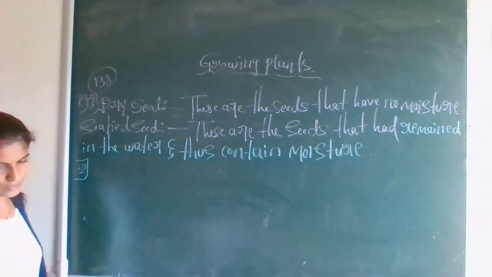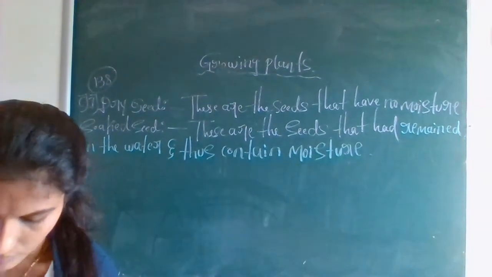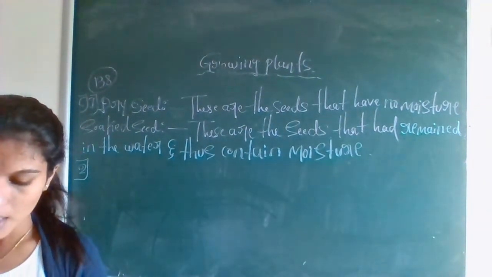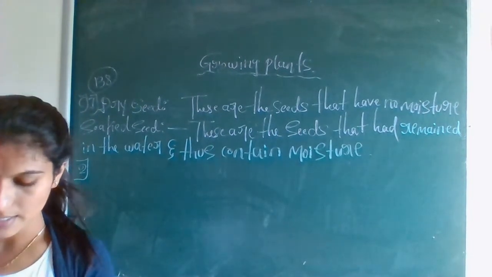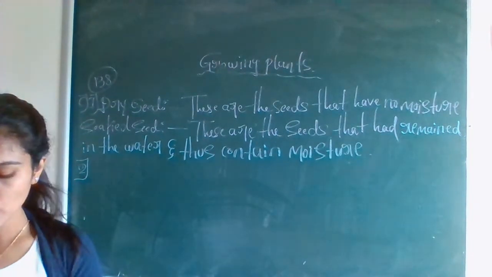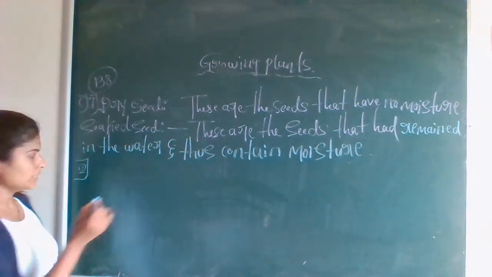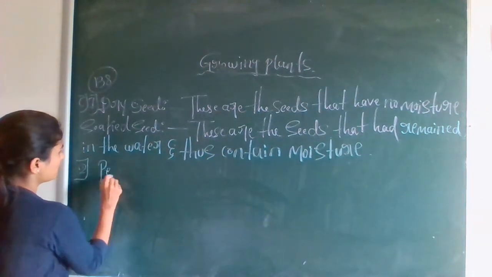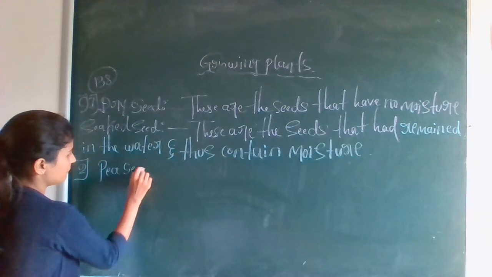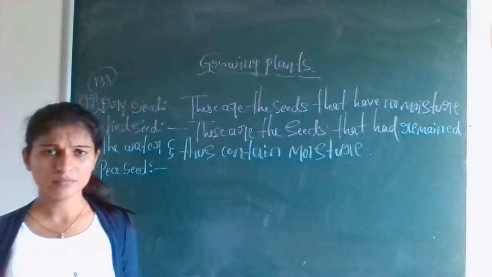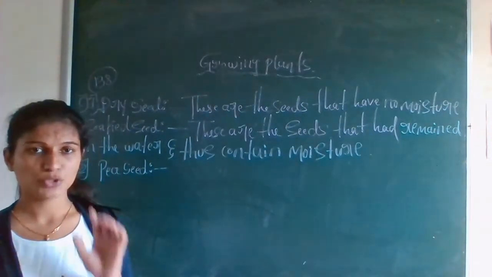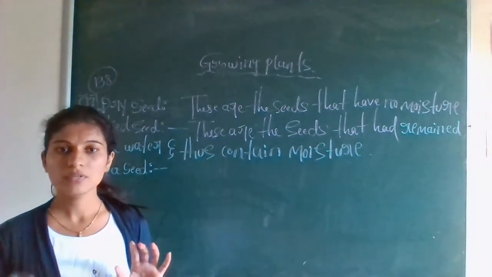Now the second. What is the second question? A pea seed and maize grain seedlings. Okay, you have to write the difference between pea seed and maize grain. What is the hint? Hint is the seed leaves. You should write their structure of seed leaves.